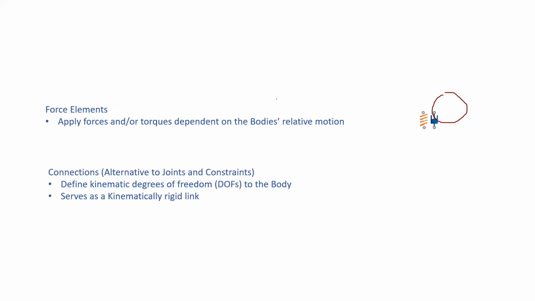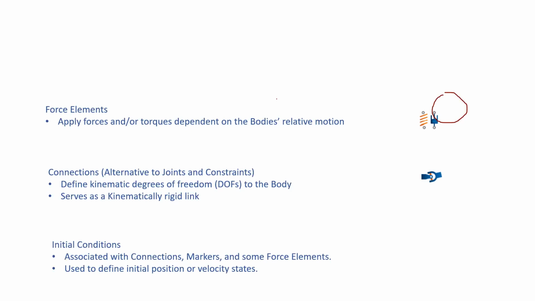Now connection. It's an alternative to the joints and constraint. It defines kinematic degree of freedom to the body and serves as a kinematic rigid link. This is the symbol of connections.